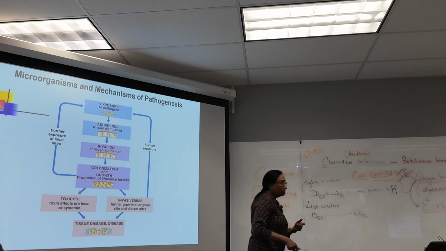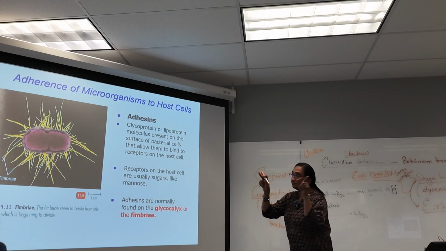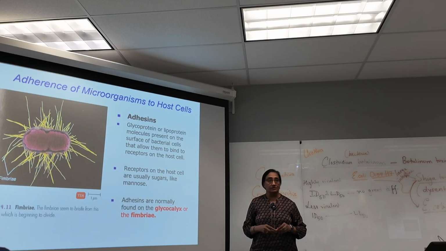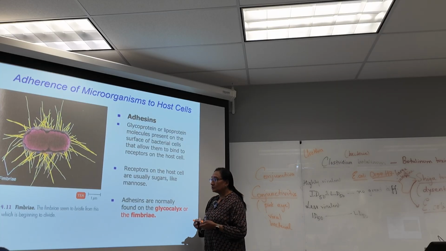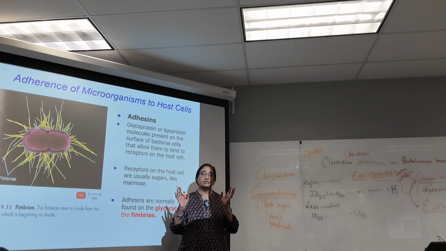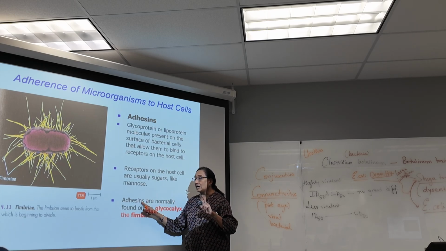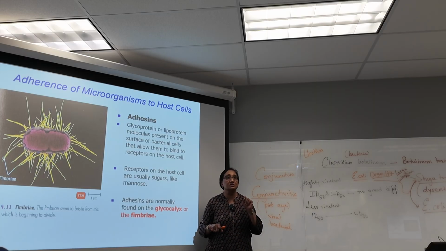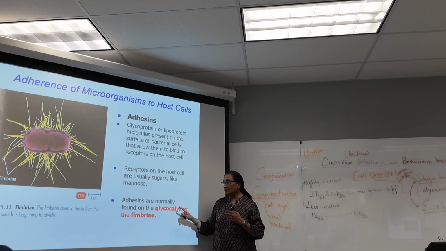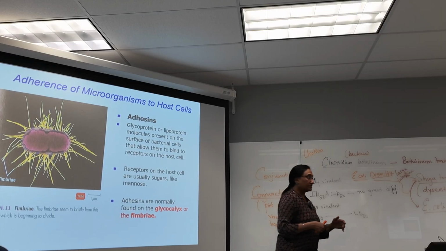So microbes do have capsules which can help them to attach, or they have fimbriae, small hair-like projections which allow them to attach to the host cell. These are collectively called adhesins. Adhesins are molecules on the microorganism that allow it to attach to the host cell or the host tissue. So adhesin could be on the capsule, or it could be on the fimbriae.